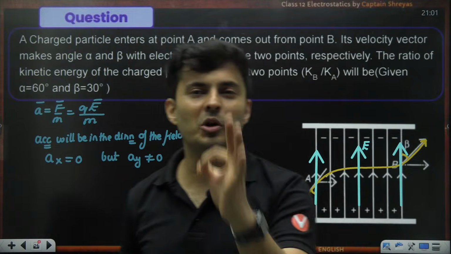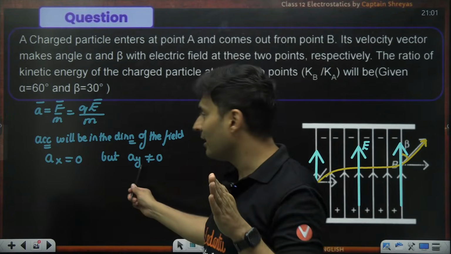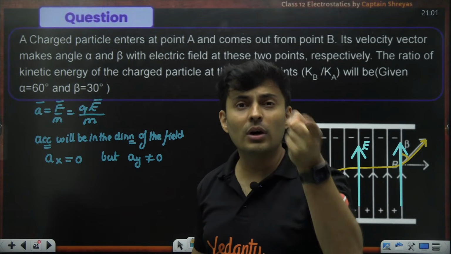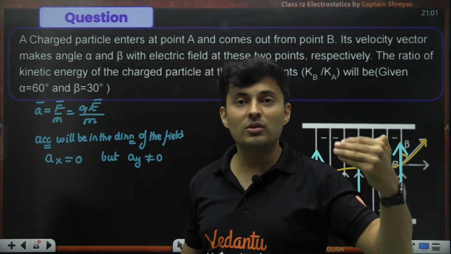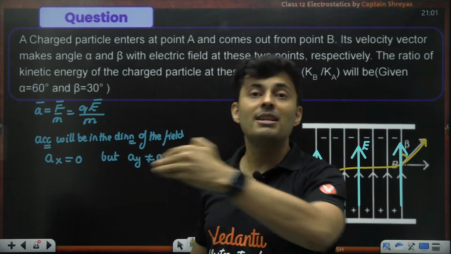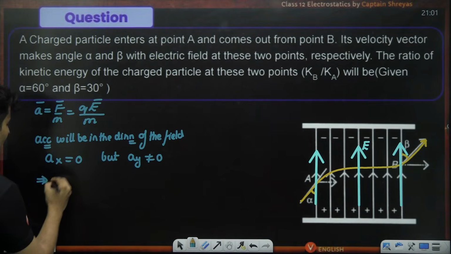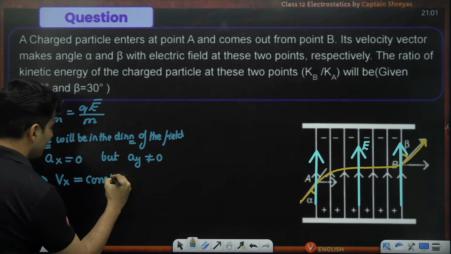This concept is also there in projectile motion, where acceleration due to gravity is vertical, but there is no horizontal component. Because there is no horizontal component, the horizontal velocity will never change. So the velocity in the x direction should remain constant.